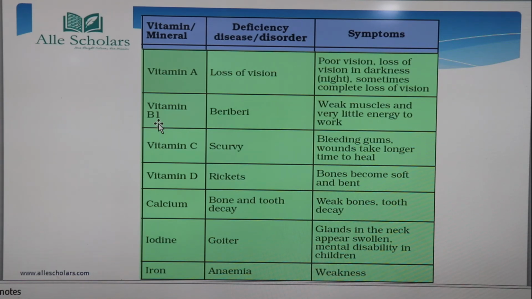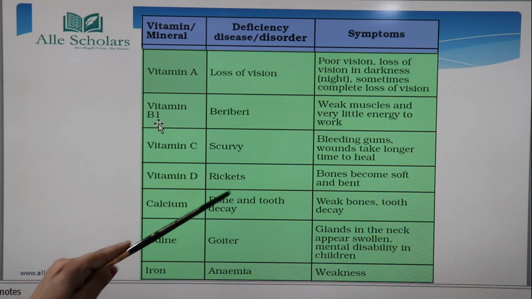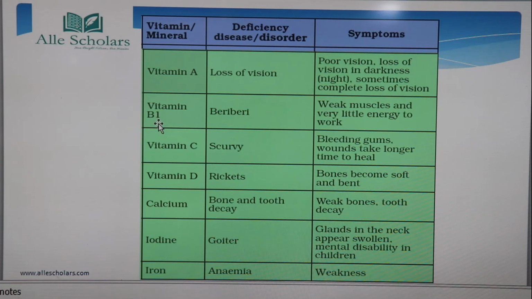Next comes calcium. If there is a deficiency of the mineral calcium, then bone and tooth decay is going to take place. Weak bones and tooth decay. Next comes iodine.